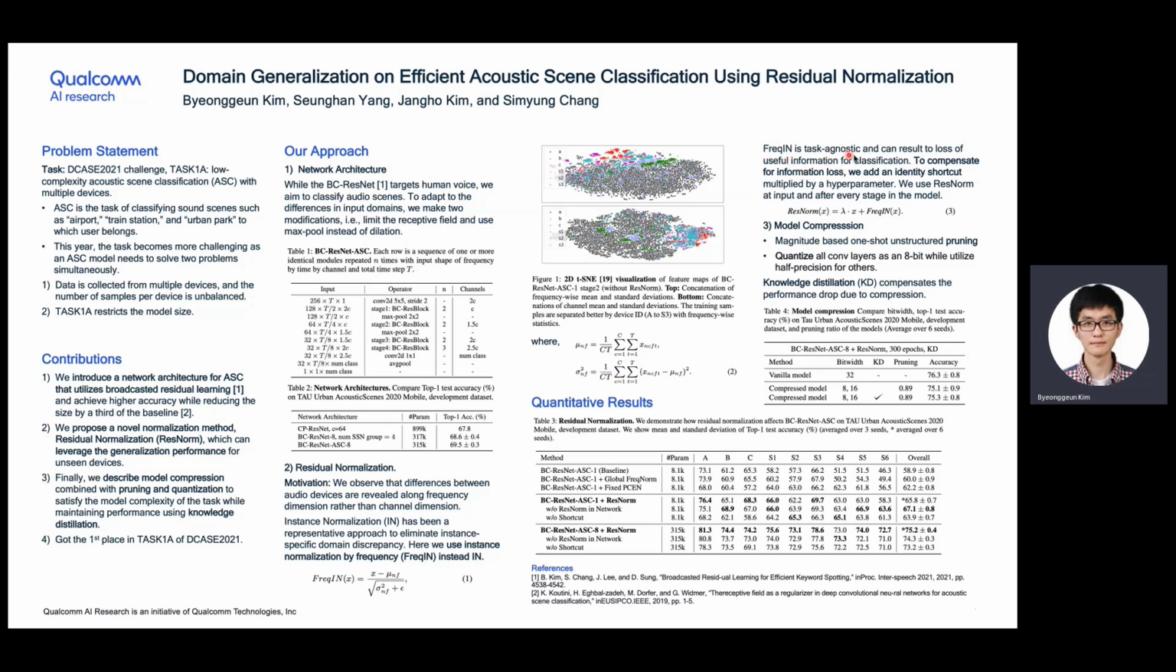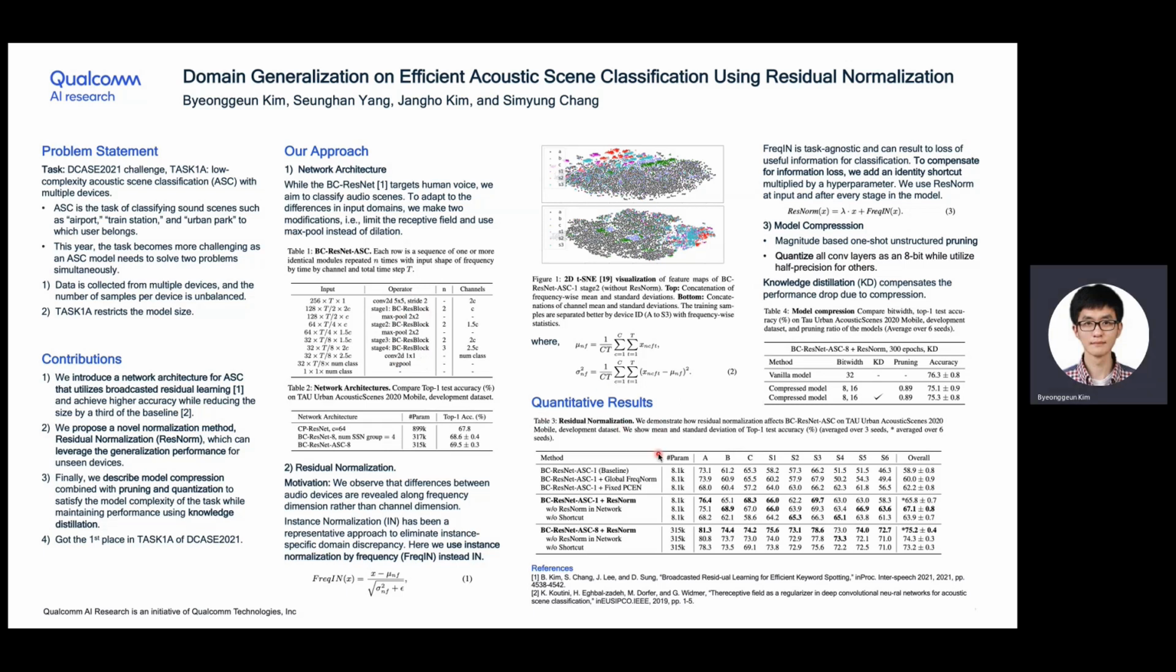Frequency IN is task agnostic and can result in a loss of useful information for classification. So to compensate for the information loss, we add an identity shortcut multiplied by a hyperparameter. We fix the hyperparameter lambda to 0.1 in this work. And the resulting Resnorm looks like this. We use Resnorm at the input and at the end of every stage. So in total, we use 5 Resnorm modules in each network.